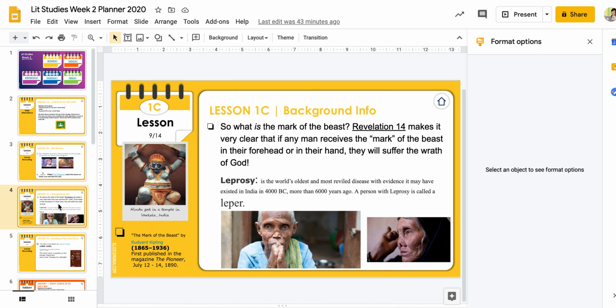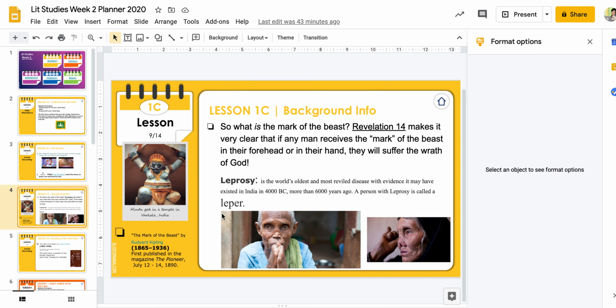The other thing we have to know is what leprosy is. In the story, it refers to a person as a leper. I've had children in the past think they meant a leopard, the big cat. It is not. So it's the disease. If you have ever heard any Bible stories, right? Like the lepers.